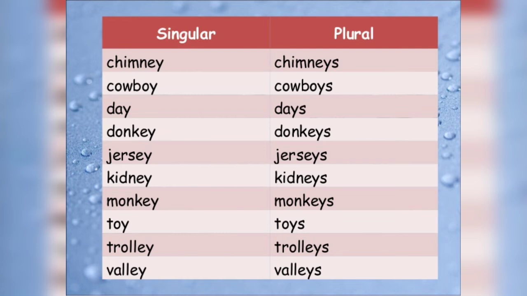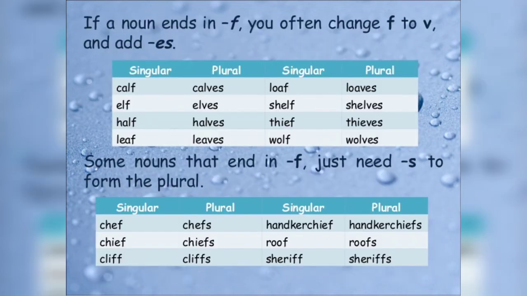So you can see in all the words there is a vowel before y. So how simple it is? Just because there is a vowel, that's why we have to add only s in order to form its plural form. Have you understood? So let's move towards the next slide.